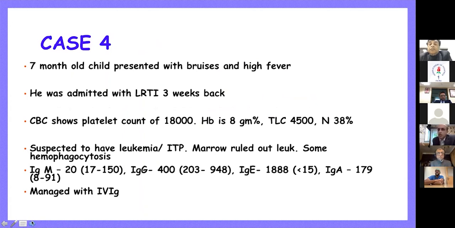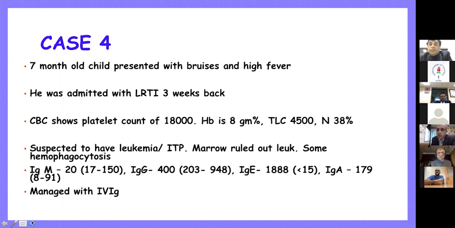Hemoglobin was 8. We live in India and 70% of our community has iron deficiency. So sometimes 8 and 9 is something that we ignore, and we think, okay, maybe it is iron deficiency, we'll give iron. TLC was kind of okay. Neutrophils were present. So because there was severe thrombocytopenia and there was some infection 3 weeks back, doctors suspected that